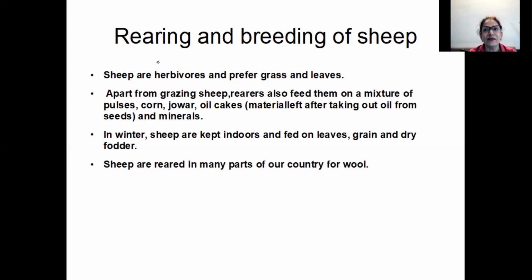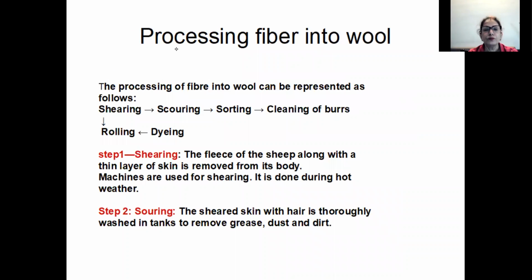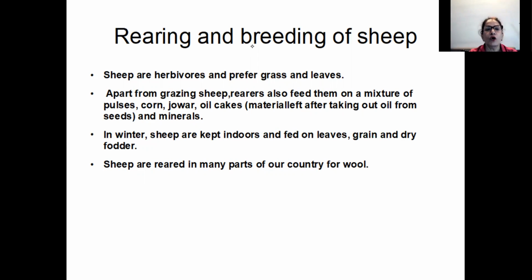Similarly, rearing is bringing up and ensuring that we have all the animals which produce wool at one place. The farmer or the shepherd ensures that he has enough sheep or goats which will produce wool.